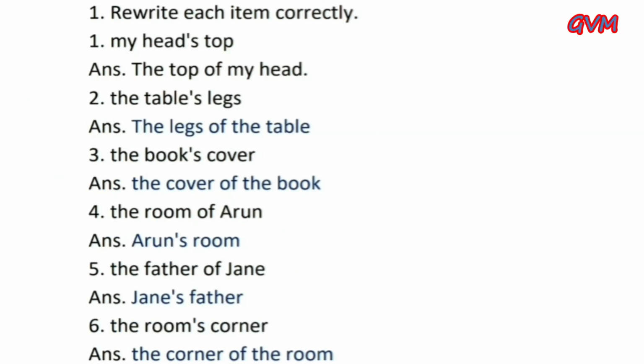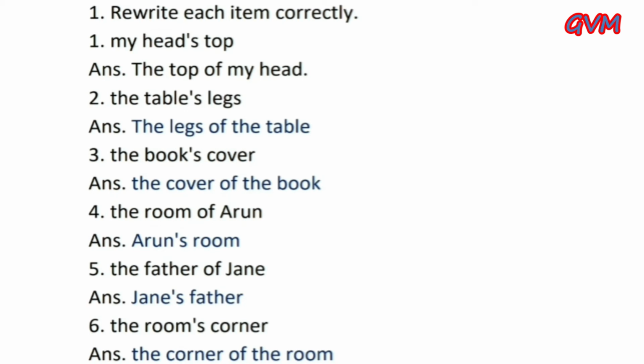Exercise 2.3. Before starting this exercise, if you have opened your English grammar book so far, then you can see the question number first and also the figure on page number 14. First one is my head's top and the correct answer is the top of my head. Second, the table's leg and the answer is the legs of the table. Third, the book's cover and the answer is the cover of the book. Fourth, the room of Arun and the answer is Arun's room.